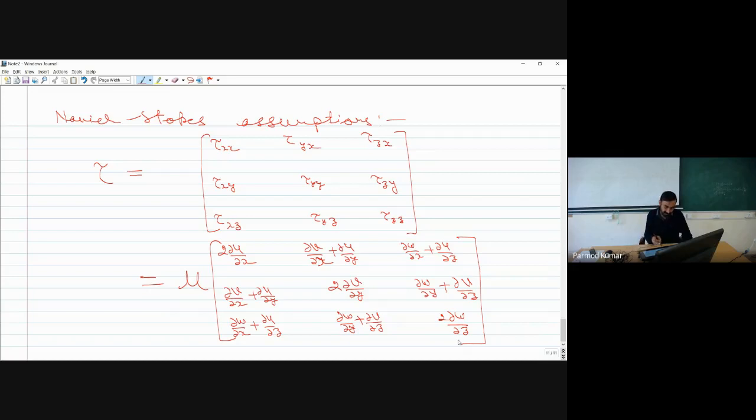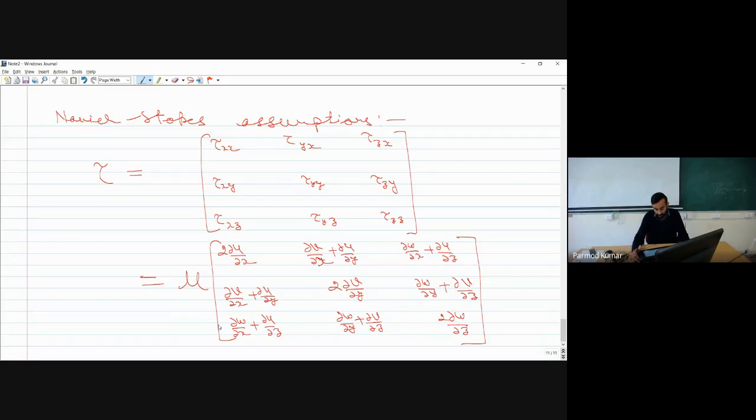So my shear stress tensor takes these mathematical forms in terms of viscosity and the gradients of the velocity field. Once we substitute this assumption, we have our final equation, which is only applicable for Newtonian fluids, and such equations are known as Navier-Stokes equations.